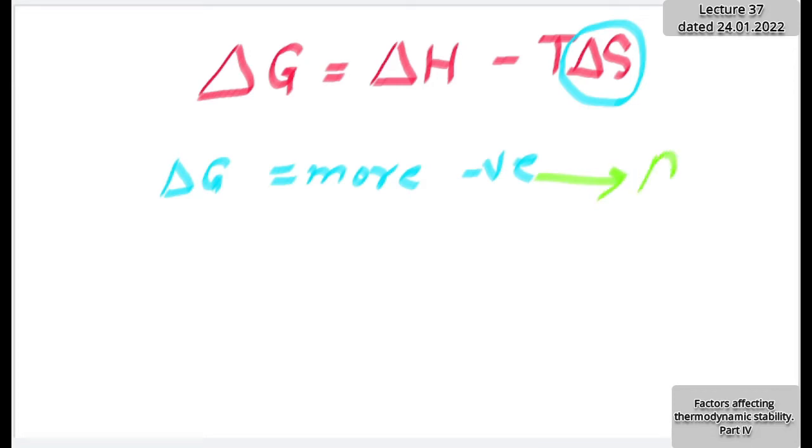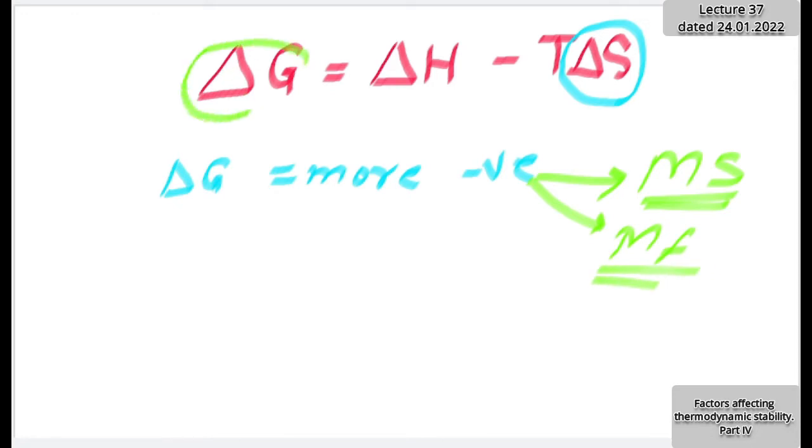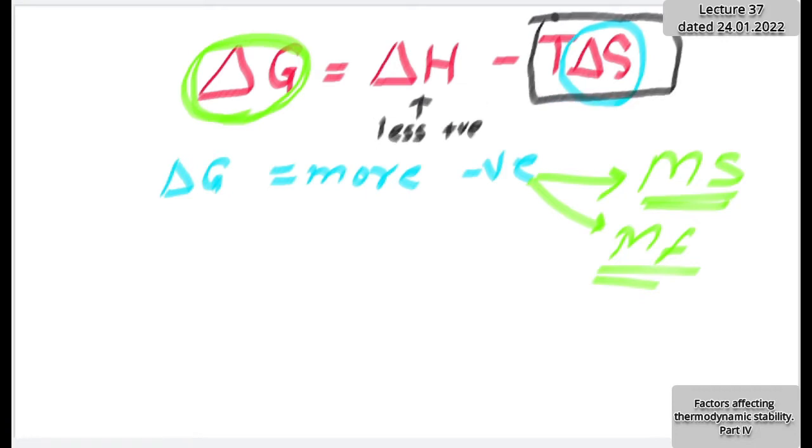The consequence will be more stability, or that the reaction will be more favorable. What we want is for delta G to be more negative. When can this term be more negative? If delta H is less positive. If this term T delta S is high, more and more, meaning positive of course, then delta G will be more negative. Which means temperature also should be high. Therefore, at elevated temperature, the rate of the reaction and the tendency of completion of the reaction increase. But our main point is this delta S.